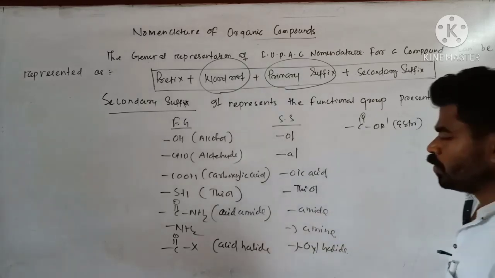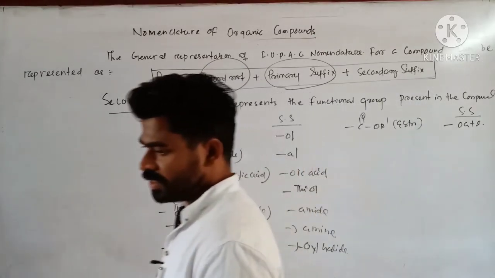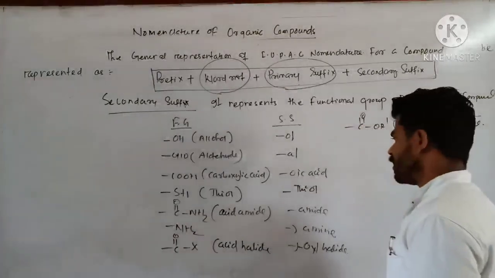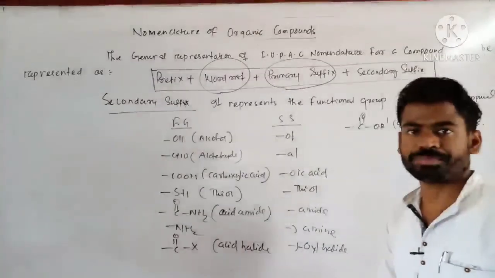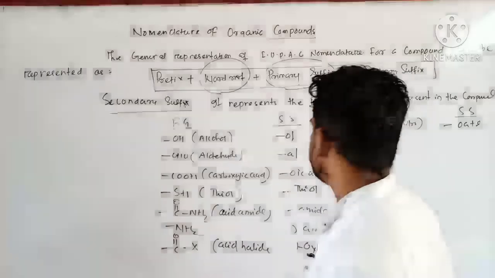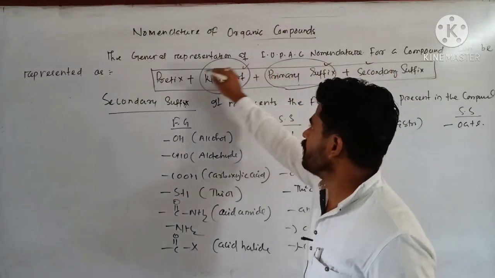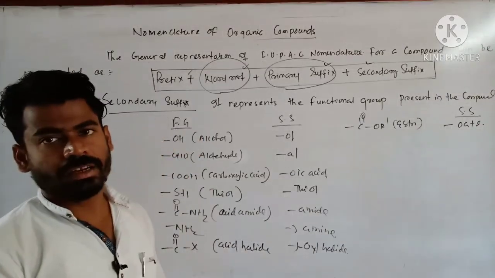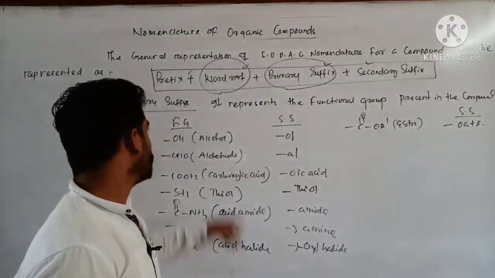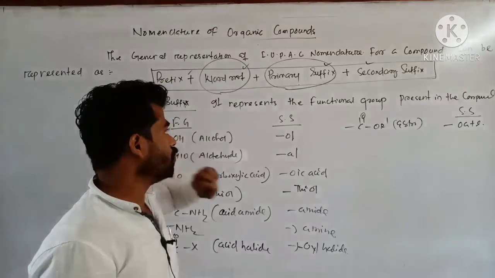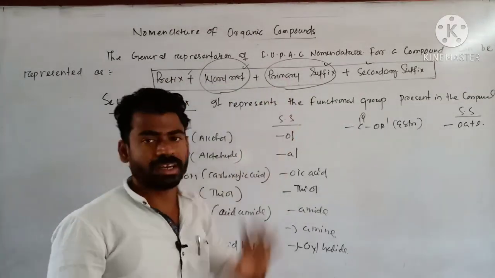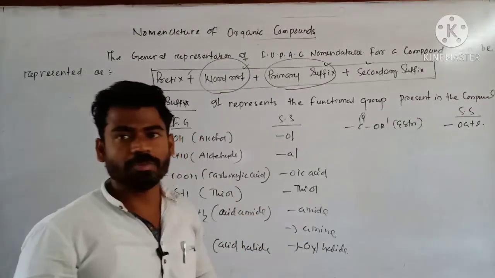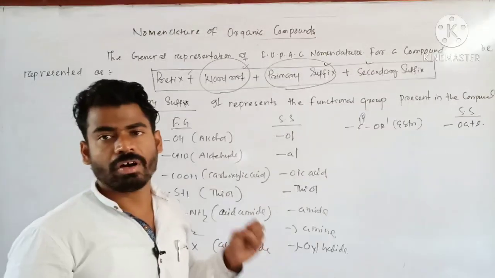Clear? So like this you can remember the secondary suffix by considering these functional groups. Is that clear? So very important, just remember these. This is the skeleton of IUPAC nomenclature. So whenever you need to assign an IUPAC name to any organic compound, you have to first consider its prefix, then word root, then primary suffix, then secondary suffix, then you can add them collectively and get the IUPAC name of the respective organic compound.